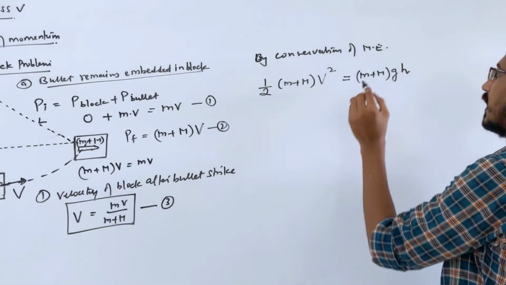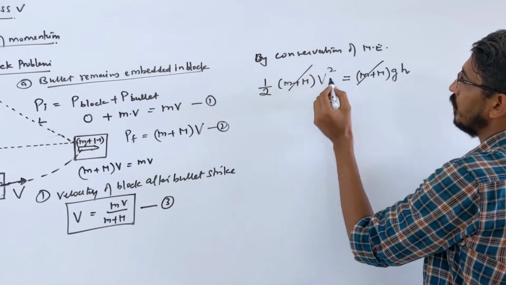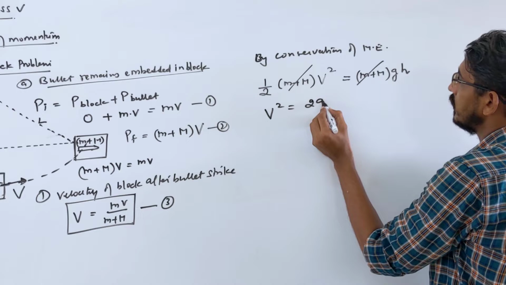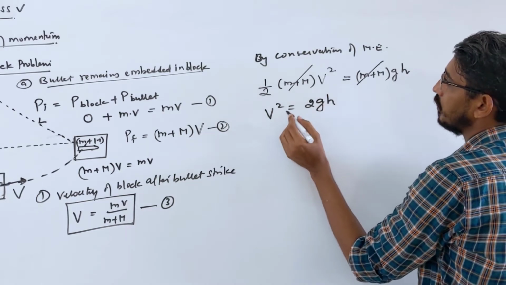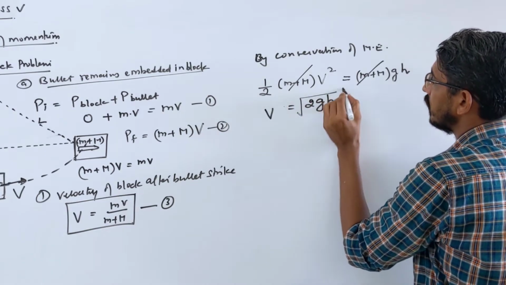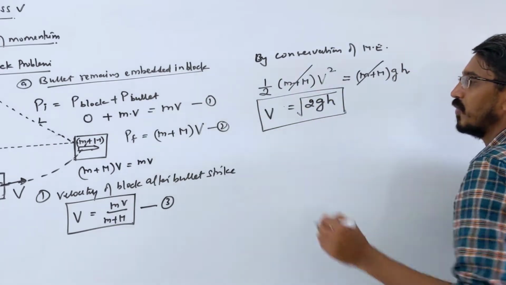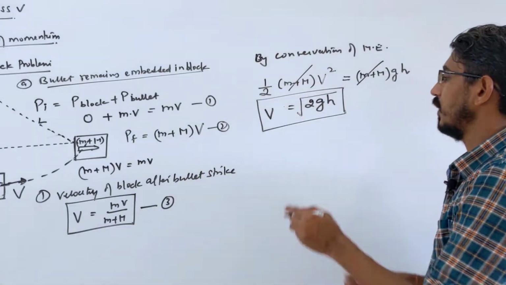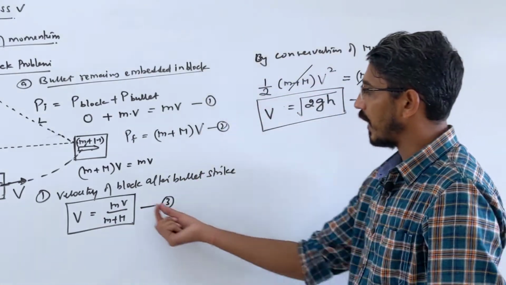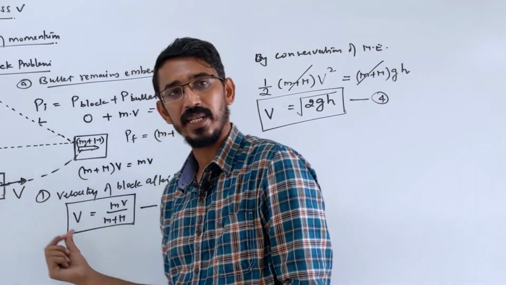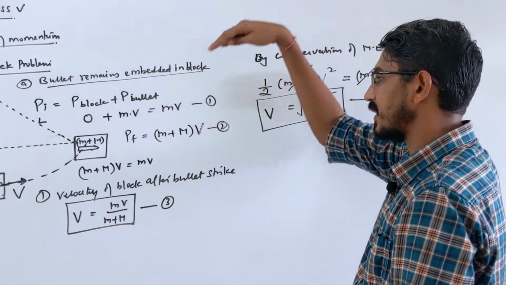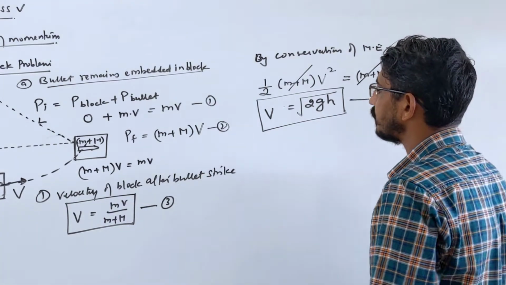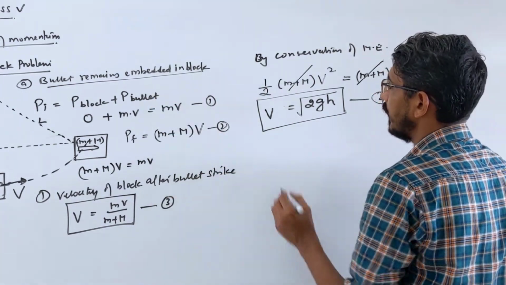So if you see this carefully, this term gets cancelled, right? So from here v square will be equal to simply 2g and H, and if you put root here, that becomes your velocity, correct? That's the general formula. So this is also the velocity of the block, and this is also the velocity of the block, but this is in terms of the velocity of the bullet. If you know the velocity of the bullet, then this is the answer. Or if the height rise is given to you, then this is in terms of height rise, the velocity of the block, correct?